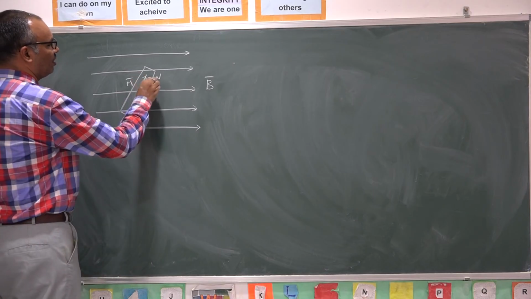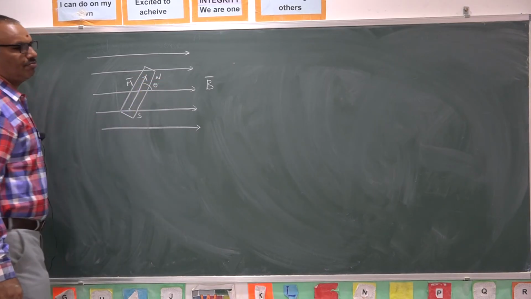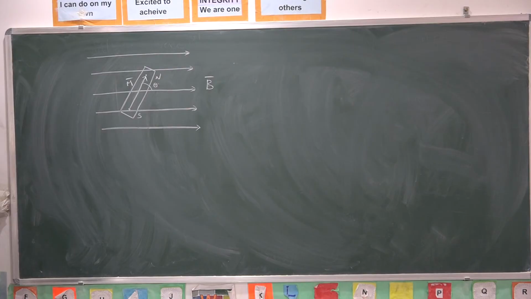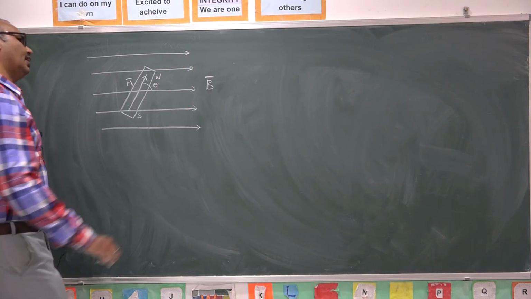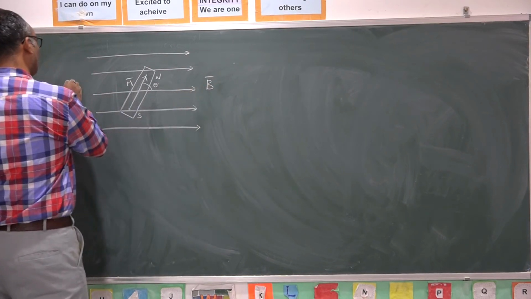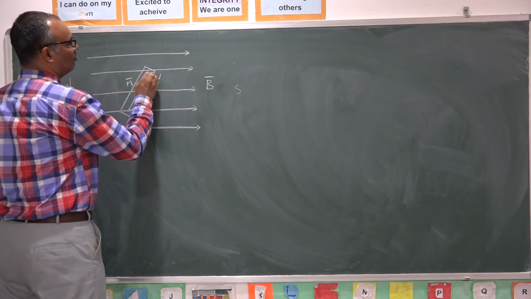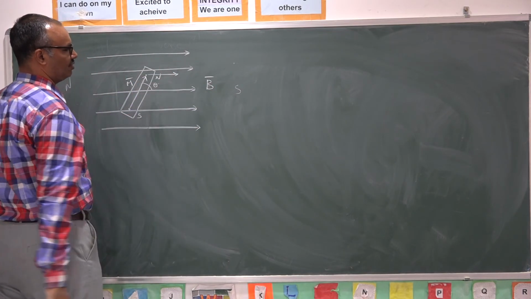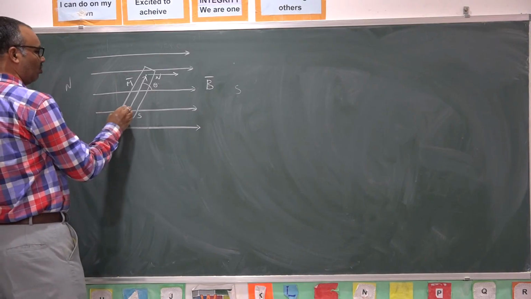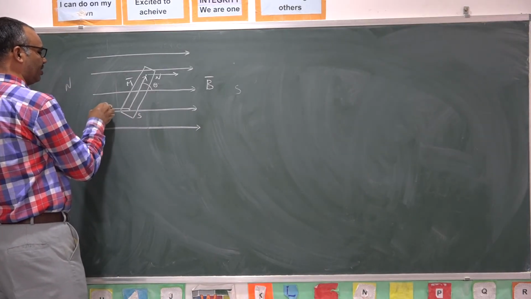The angle between M bar and B bar is theta. What will happen? Magnetic field means it is from north pole to south pole. So this north and north will repel each other in this direction. This north and south will attract each other in this direction.